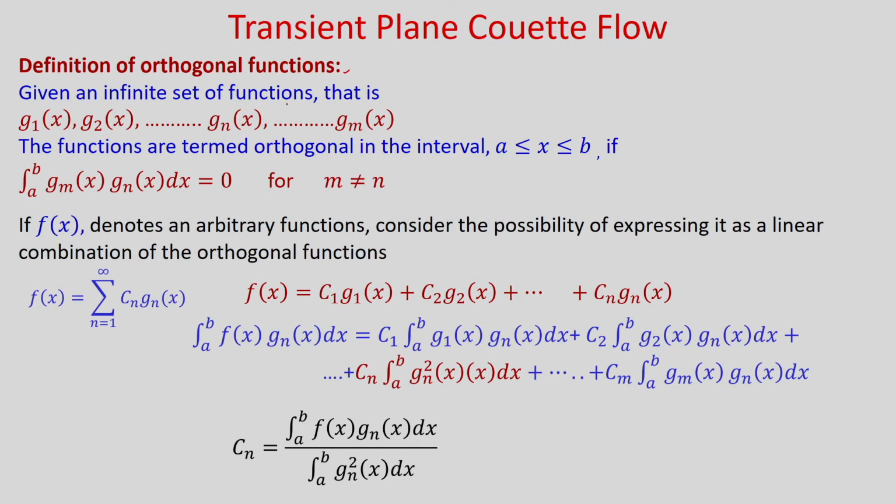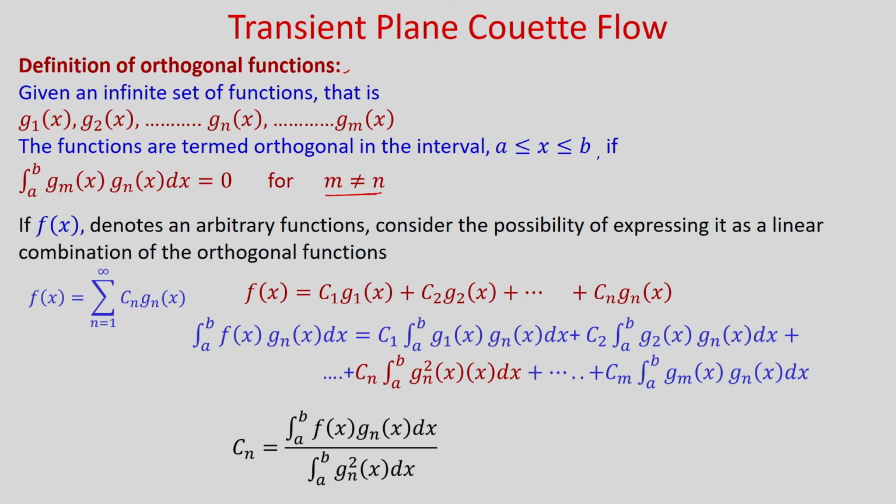Given an infinite set of functions, say g1, g2, gn, gm, maybe functions of x, the functions are termed orthogonal in the interval a to b if the integral from a to b of gm(x) gn(x) dx is equal to 0 for m not equal to n. Okay. For m not equal to n, if this integral gives 0, then you can say that gm and gn are orthogonal functions.